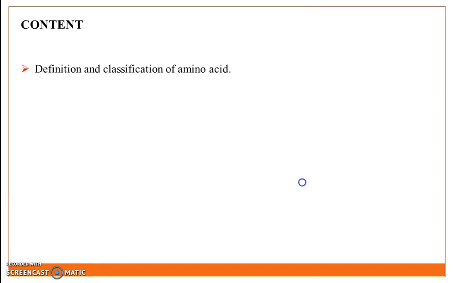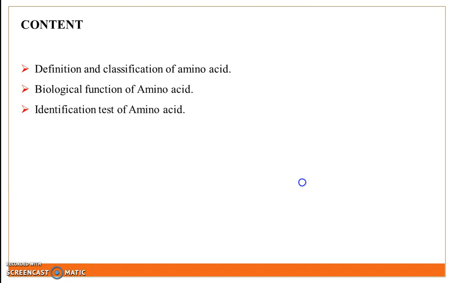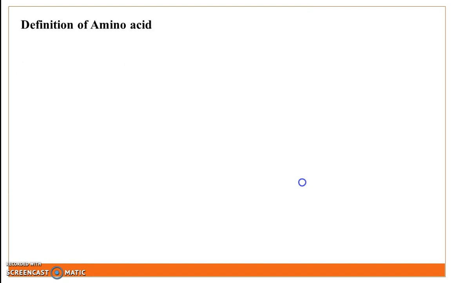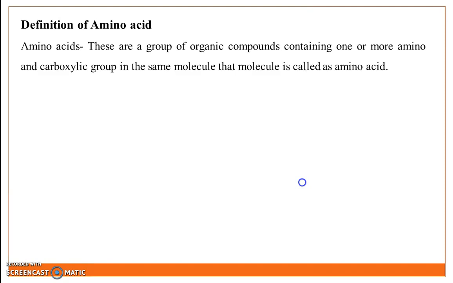Content of today's lecture: definition and classification of amino acid, biological function of amino acid, and identification test of amino acid. First point: definition of amino acid. The amino acids are a group of organic compounds containing one or more amino and carboxylic groups in the same molecule, and that molecule is called an amino acid.